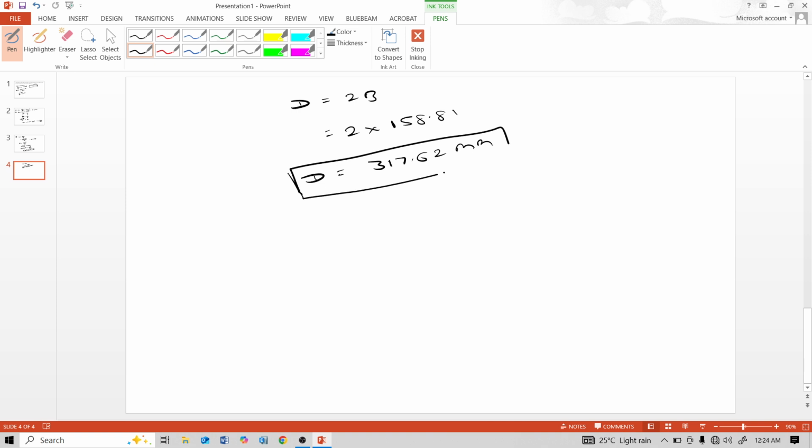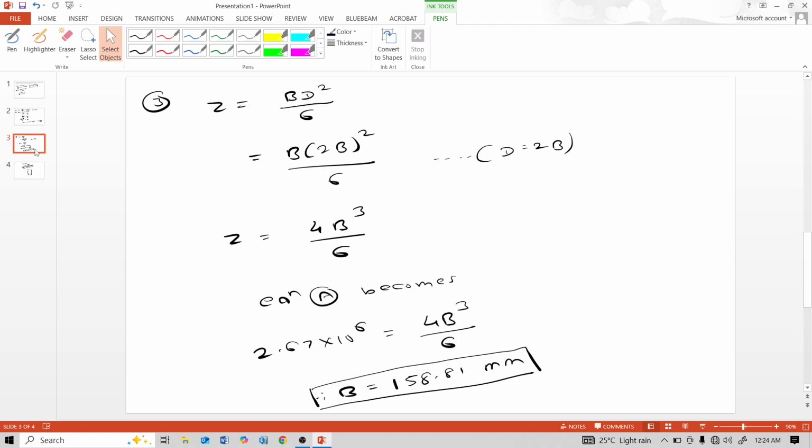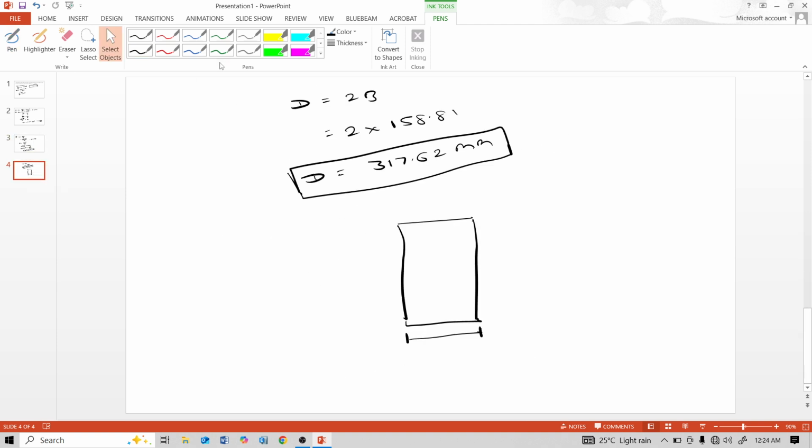So we design this beam. See, this B is 159. Let us assume round up value 159 mm. And this D is 318 mm. And this is section of beam.